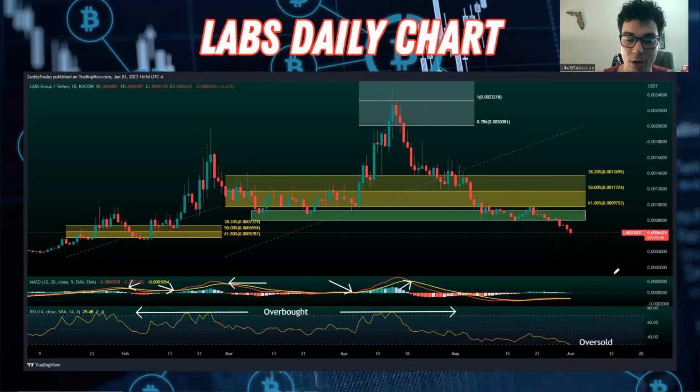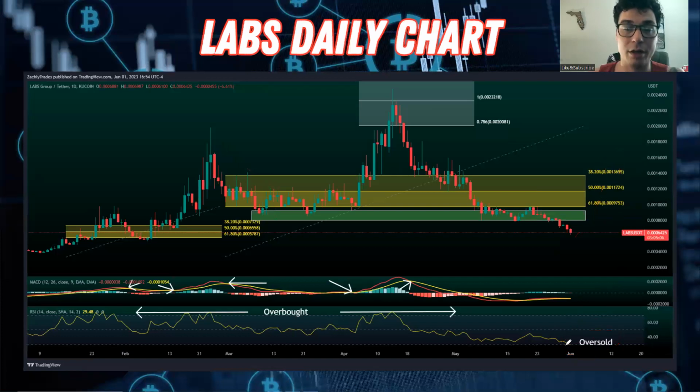So the question is now, are we potentially going to get a bounce? Okay, as it is oversold, that is a possibility, but just because something's oversold doesn't mean it can't go lower. Just because something's overbought doesn't mean it can't go higher, right? If you take a look at the first time it was overbought on this token, you can see here that we ended up going up higher afterwards and still remaining at those overbought conditions. Same thing over here, right? It was overbought here, and then we continued going higher, pulled back, re-entered those overbought conditions, and then we got the pullback. So just because it's oversold doesn't mean it's a guaranteed buy and ready to go up.